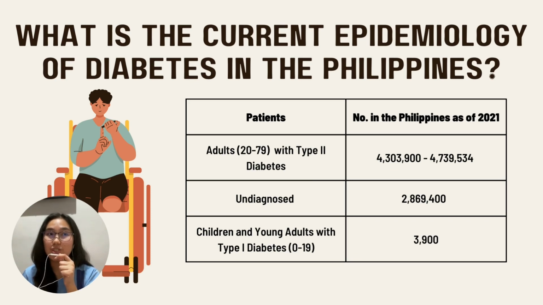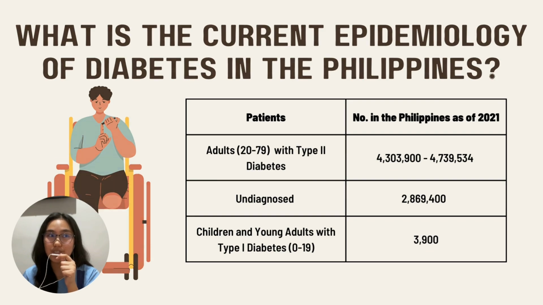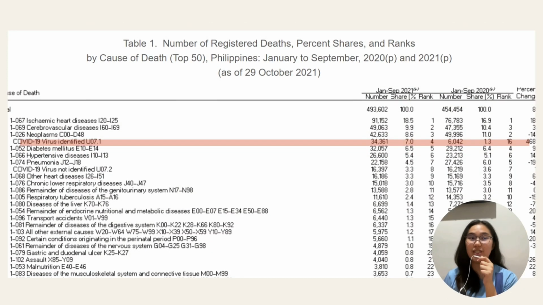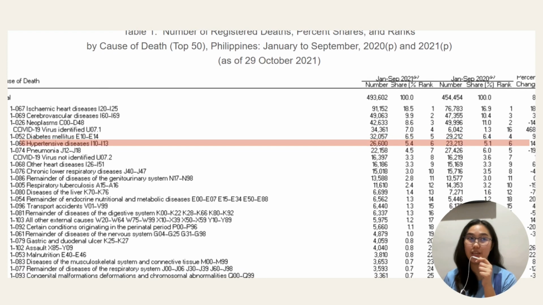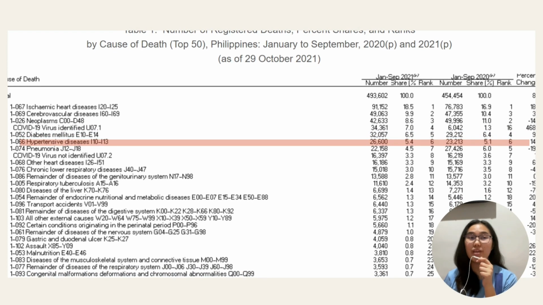For ages 0 to 19, there are 3,900 patients with type 1 diabetes. In the Philippines, type 2 is more common, accounting for 3.7 million diabetics even way back in 2017. In terms of mortality caused by diabetes, there were over 32,000 deaths caused by diabetes in 2021, making it the fifth leading cause of death in the Philippines. Among those deaths, only 4% were of those aged below 60.